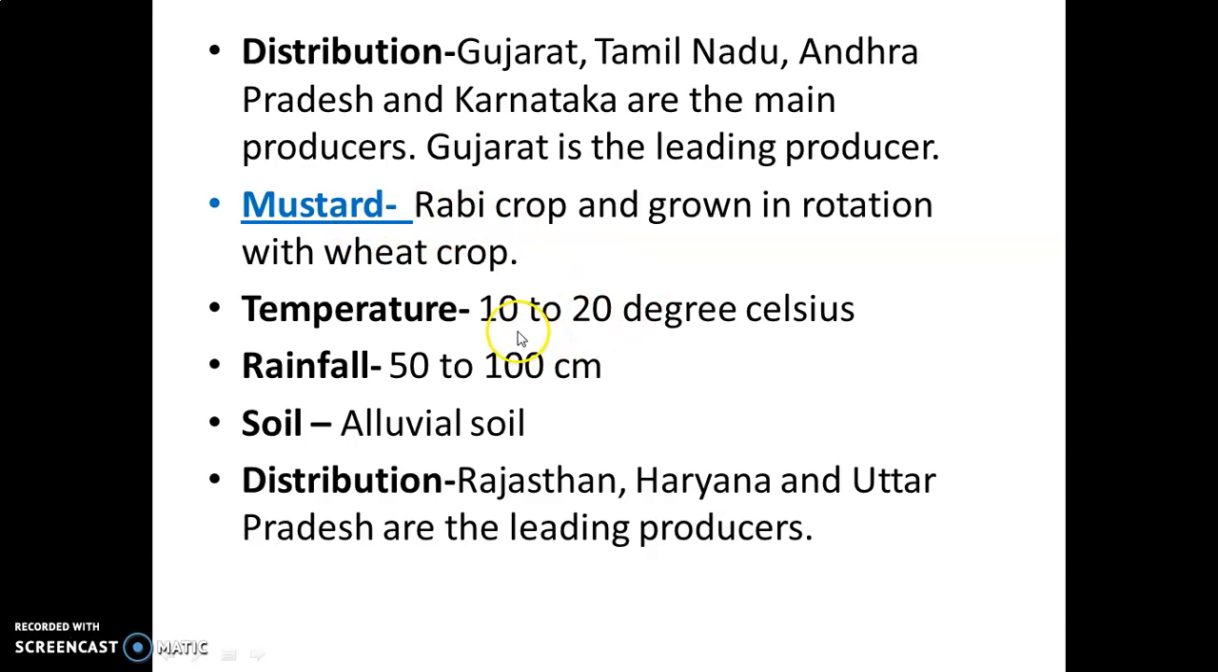Mustard oilseed need 10 to 20 degrees Celsius temperature, 50 to 100 centimeter rainfall, and alluvial soil is the best soil for mustard. Distribution. Rajasthan, Haryana, Uttar Pradesh are the leading producer of mustard.